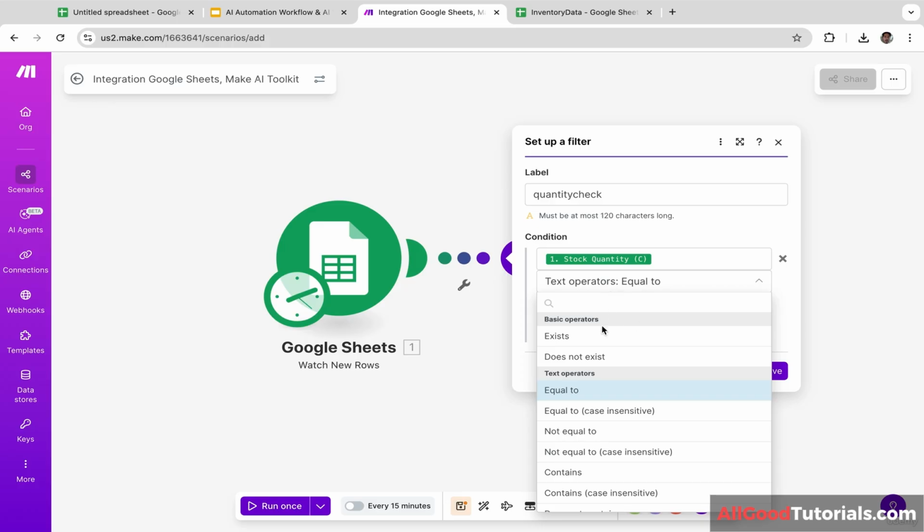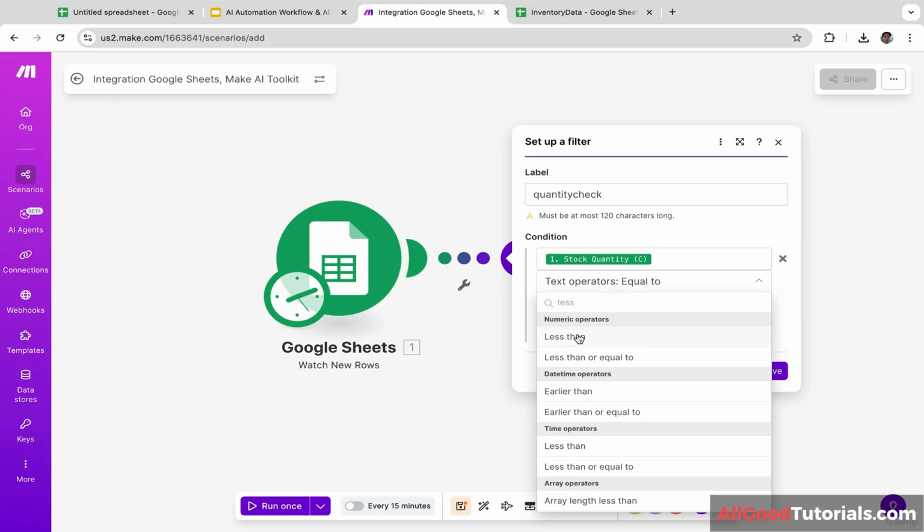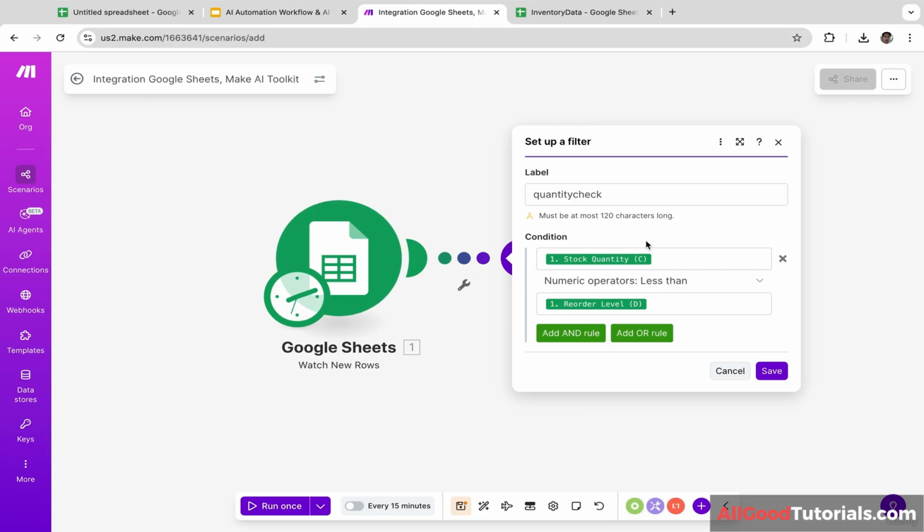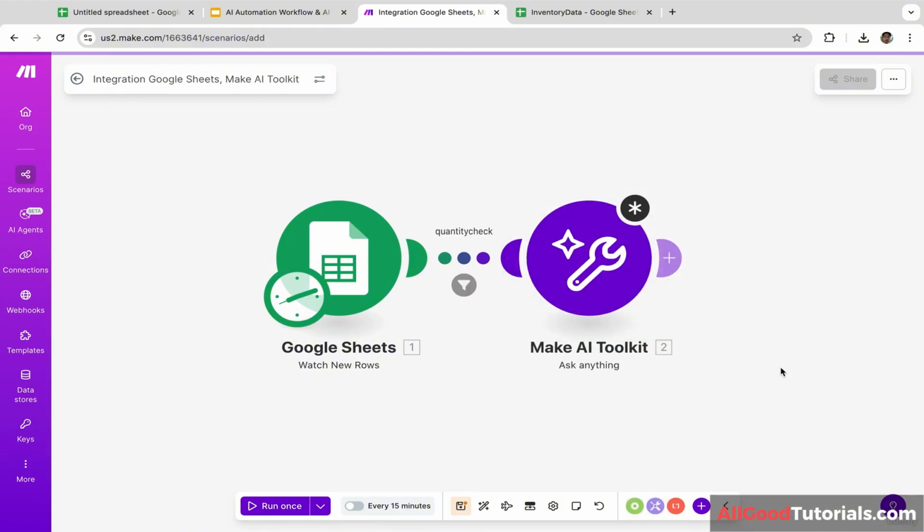And for the text operator, it will be less than. And let's choose reorder level. So here is the conditional statement. If the stock quantity is less than the reorder level, then we are going to send the notifications. Okay, let's click save.